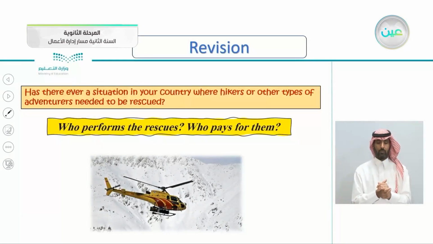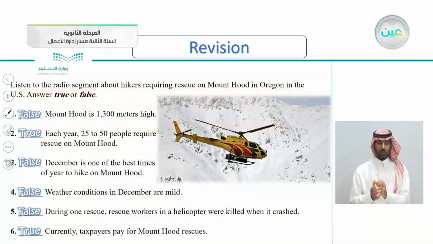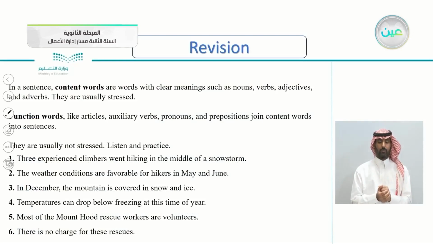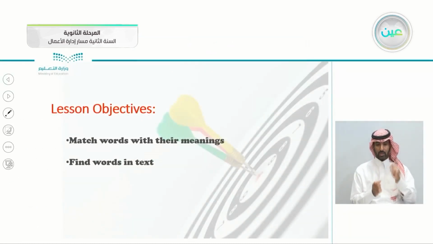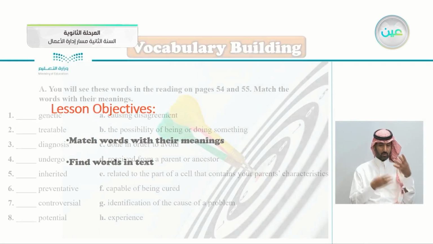Very good. So if you remember our previous lesson, the listening, we talked about the rescues and who performed them and who pays for them, rescuing people from hiking on Mount Hood in Oregon in the US. And if you remember, the content words that we stress are usually nouns, verbs, adjectives, and adverbs, unlike the function words like articles, auxiliary verbs, pronouns, and so on, which are usually not stressed. So these are today's objectives: to match words with their meanings, find words in the text.